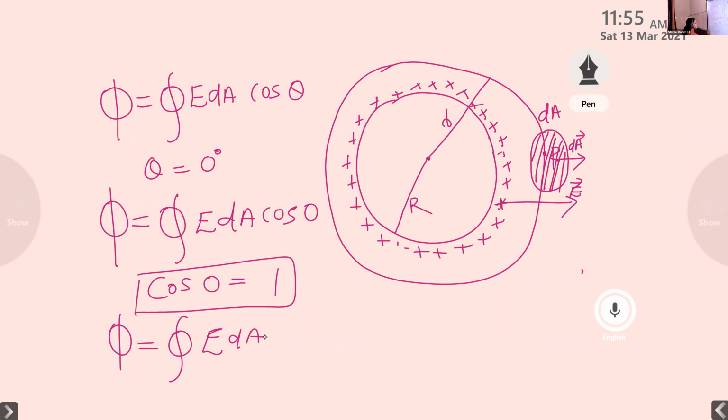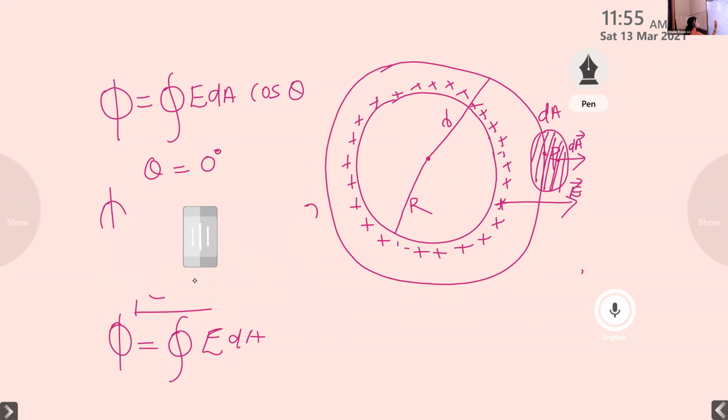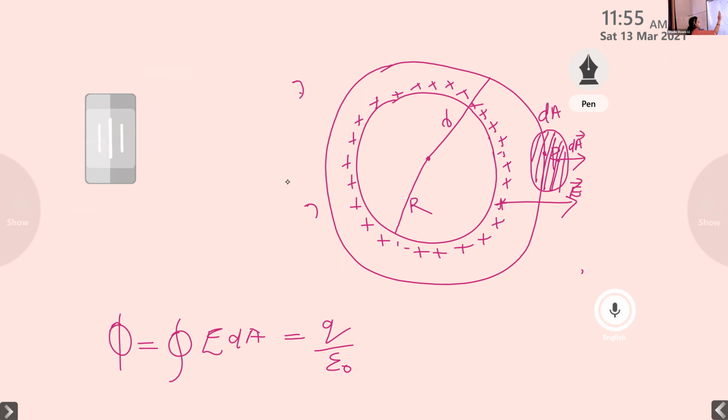Now, here the electric flux is not equal to 0. So we can equate it to Gauss's law. That is phi is equal to closed integral E dA. Since it is a closed surface, it satisfies Gauss's law. It is equal to 1 by epsilon 0 times the charge enclosed by the surface, so it is equal to Q by epsilon 0.